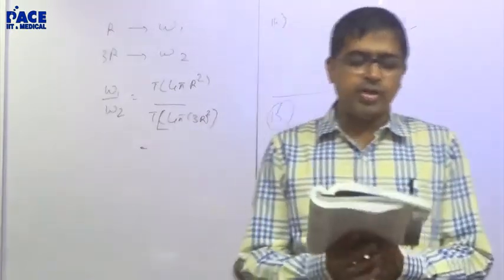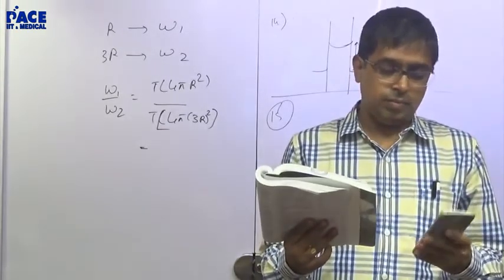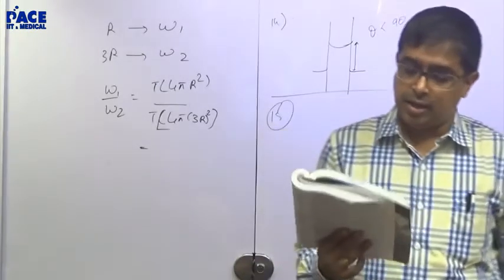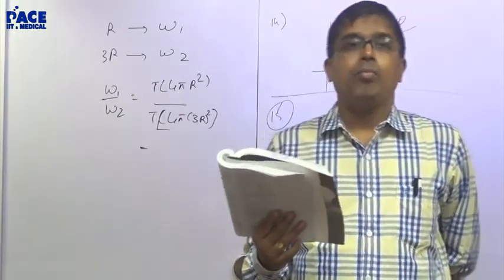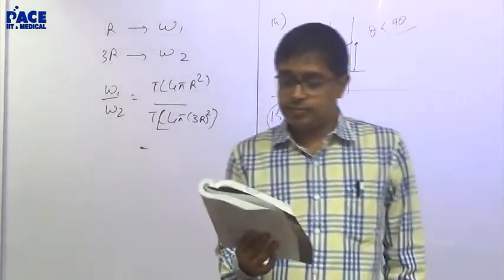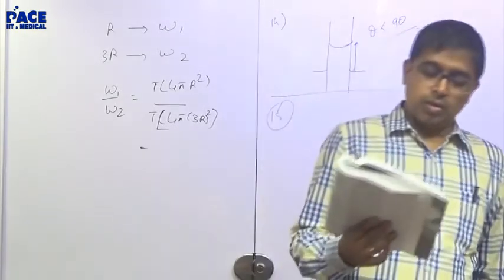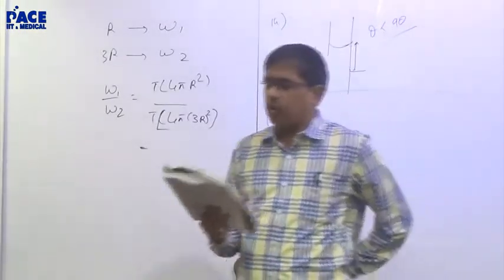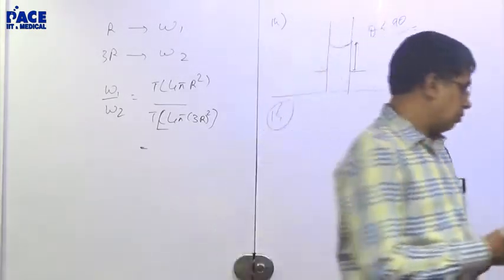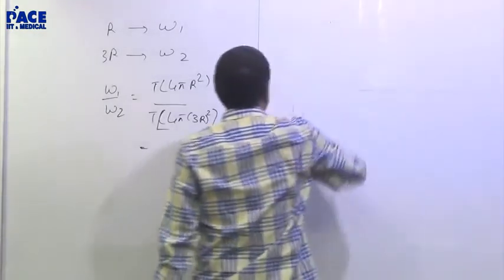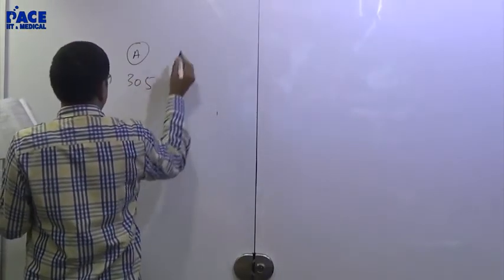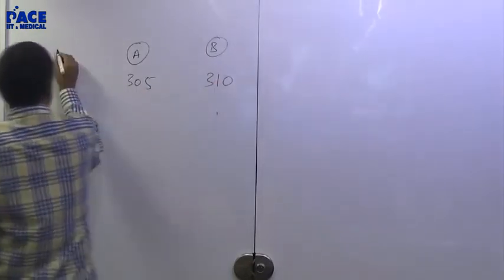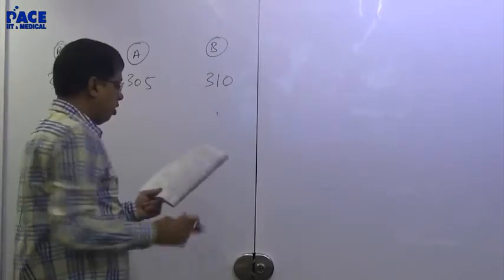Tuning fork A, capital A, of frequency 305 Hz, produces 5 beats per second with another tuning fork B. That means, A is 305, so B could be either 310 or 300. Any one option open. Full stop.